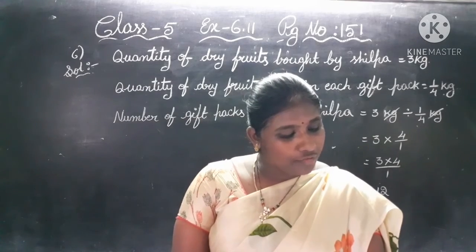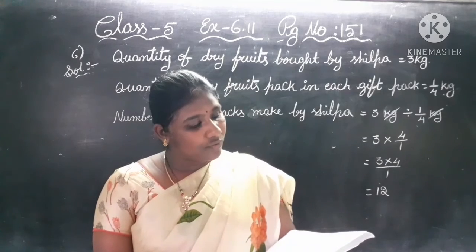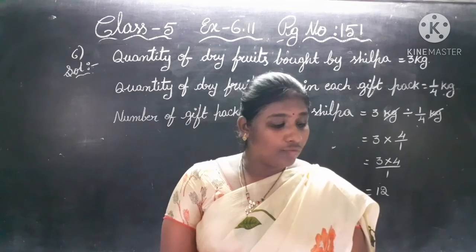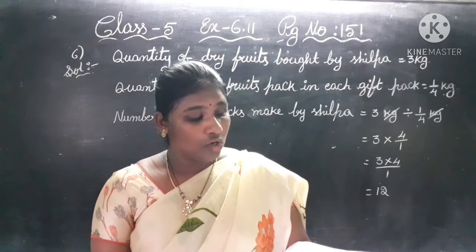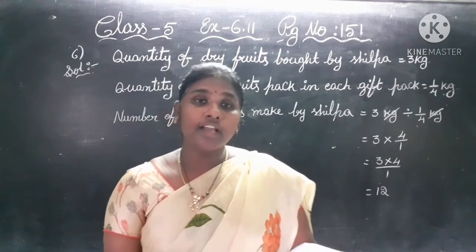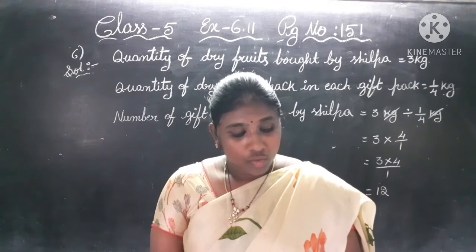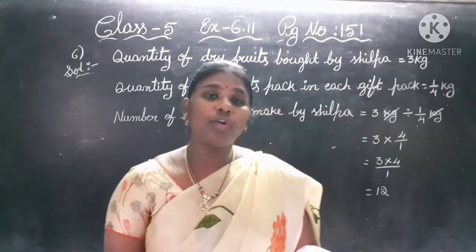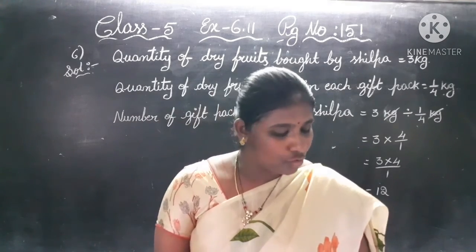Next, see the 7th question. 1 by 4 liter of a liquid has to be poured equally into 8 bottles. How much liquid will each bottle hold? So totally quantity of liquid in 8 bottles is 1 by 4 liters. Quantity of liquid in each bottle is equal to 1 by 4 divided by 8. 1 by 4 divided by 8, you will get the answer.